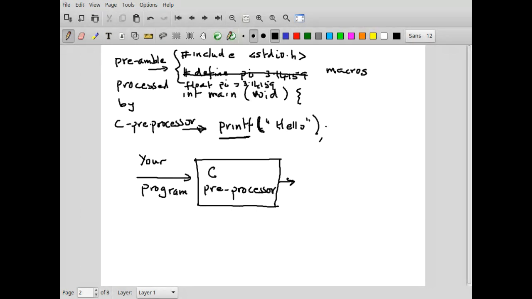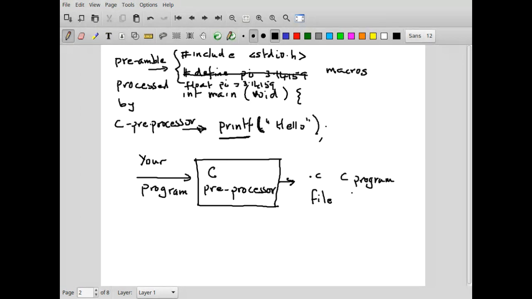And then this will create another C file. So this will create a .c file, which is a C program, where your C program is there and all the header information is included, right?